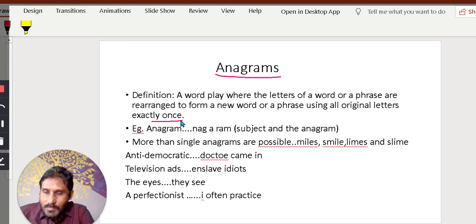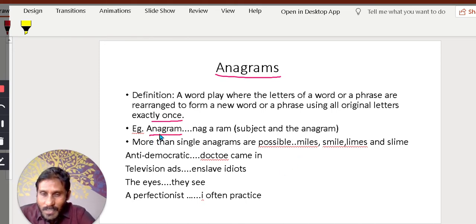Suppose a word is given, okay? You make use of the same letters only once, not twice, and form another word with the same spellings, same letters. Letters means spellings. For example, a phrase is given, you create another meaningful phrase, and form an anagram, right? For example, a word is given, you have to create another meaningful word. It should be meaningful, it should not be meaningless.